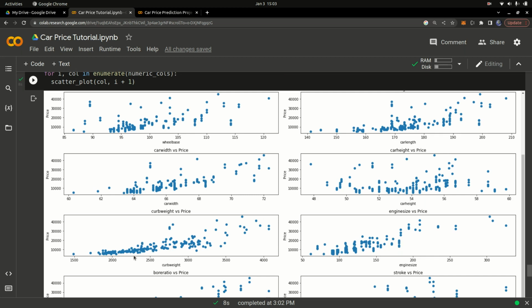The heavier the car is, the more expensive it is. So you can see that linear trend right here. Again, all the code is available on this notebook. The links will be in the description of the video. So good. Once we have that done,